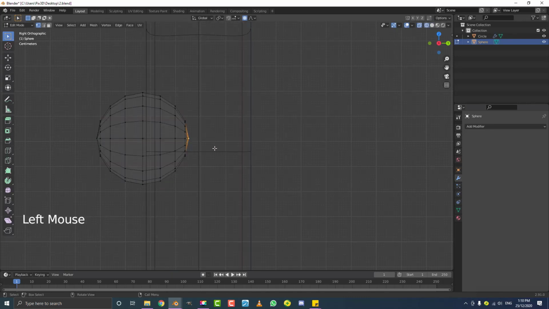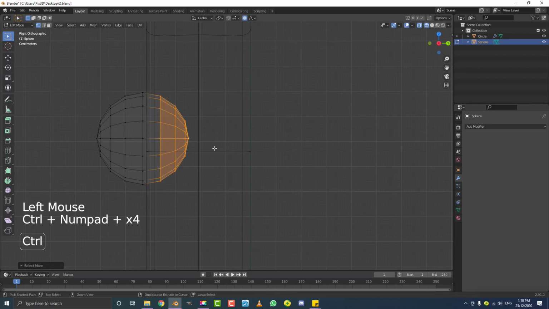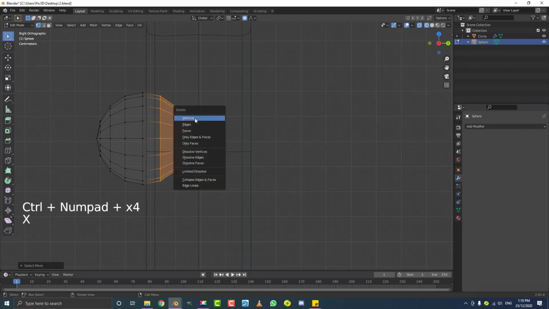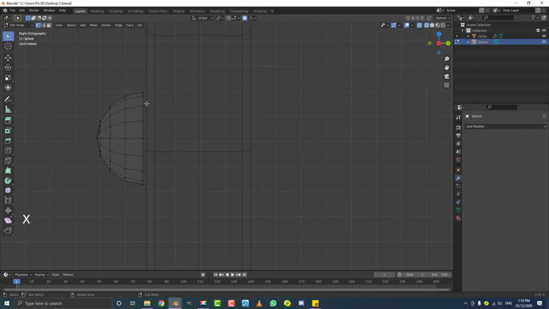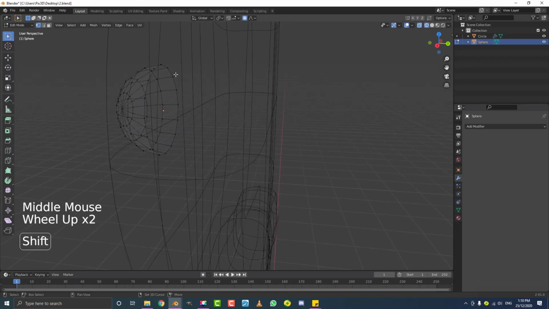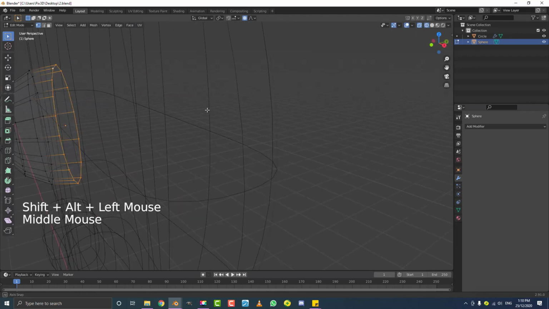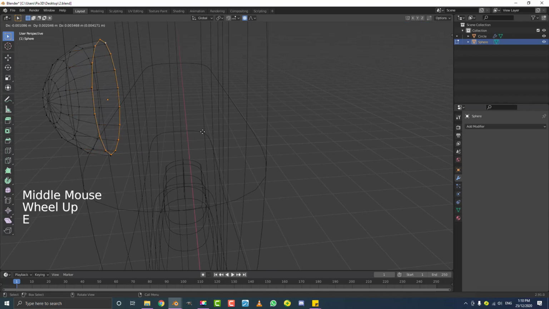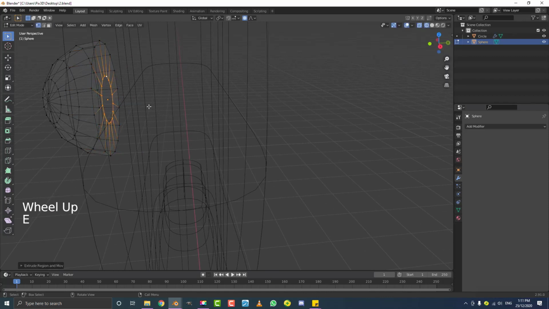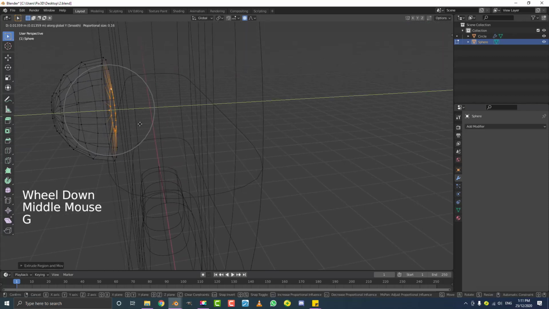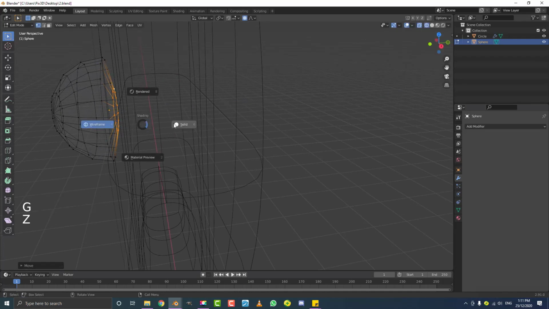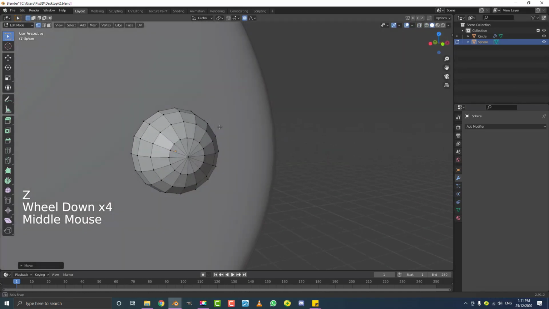Select this back vertex, go Control plus to grow the selection to here and hit X and delete vertices. Then we're going to go Shift Alt, click on this edge here to select it. And then we're going to go E to extrude, S to scale, bring it in like that, and then G, Y, move that back, just like that. So we're just creating half a sphere.